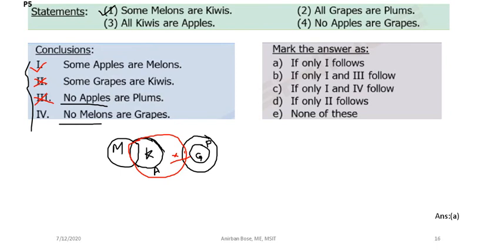So you cannot conclude that no melons are grapes. It is very much possible that some of the melons may be within the grapes. So this is also not correct. So only the first one will follow. So option A is correct.